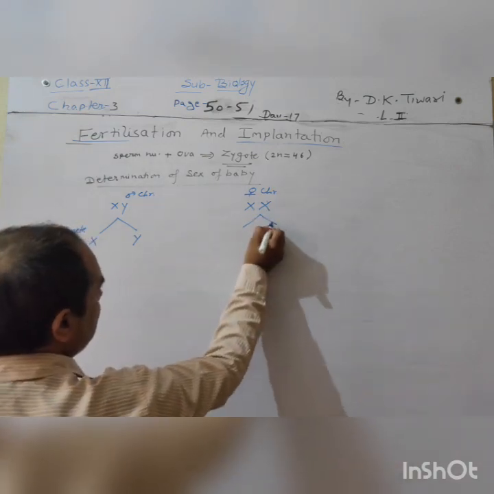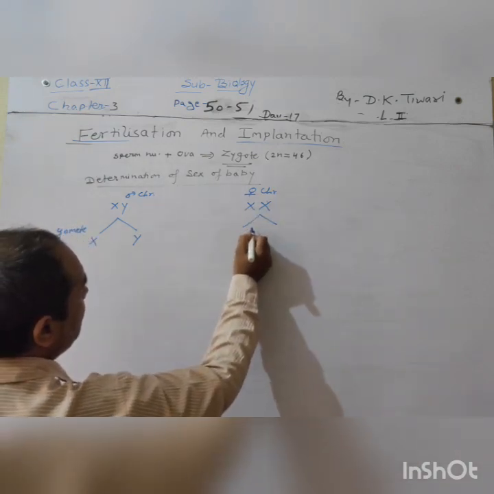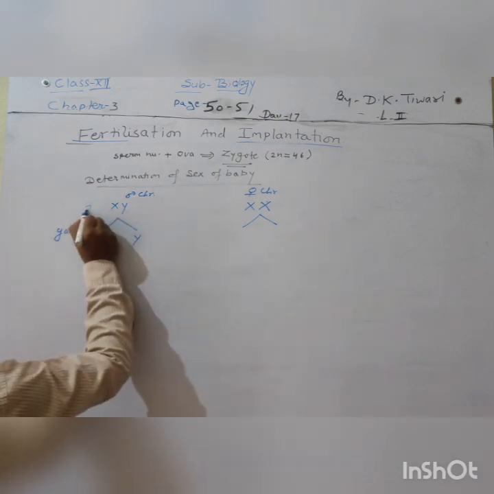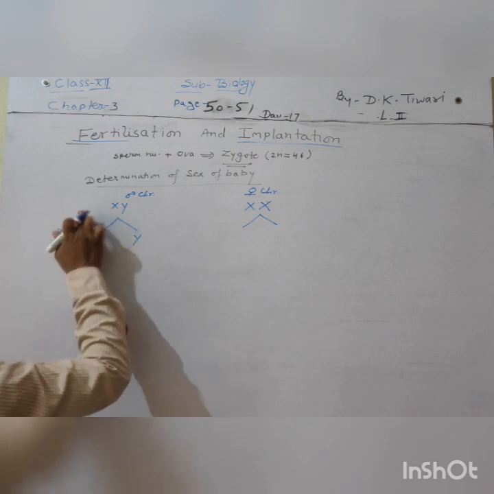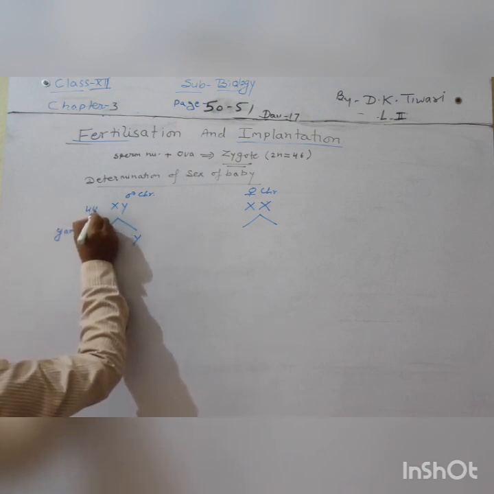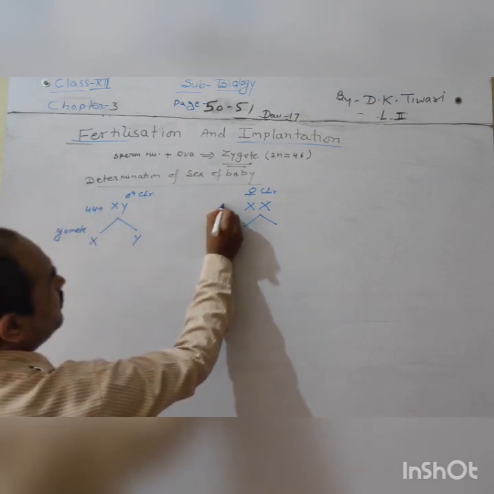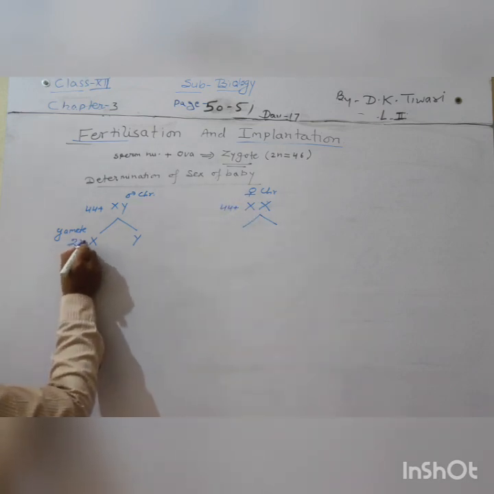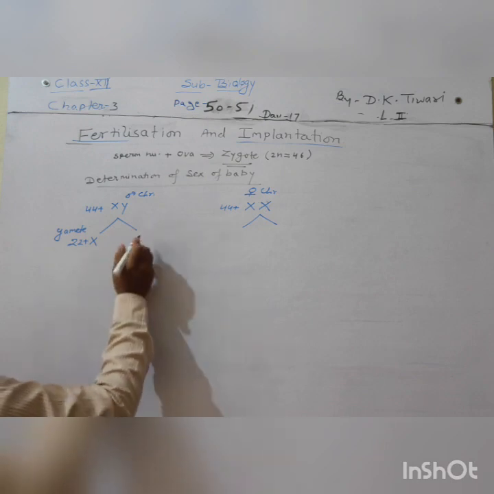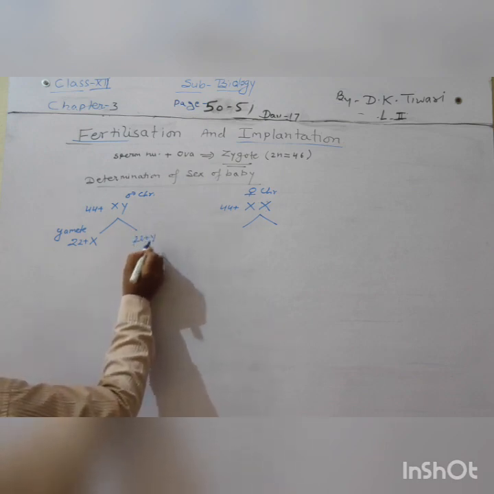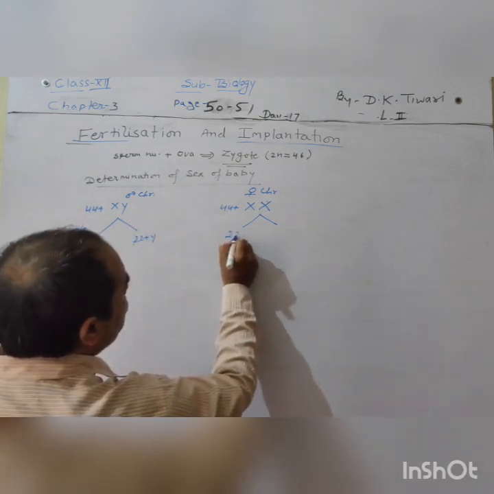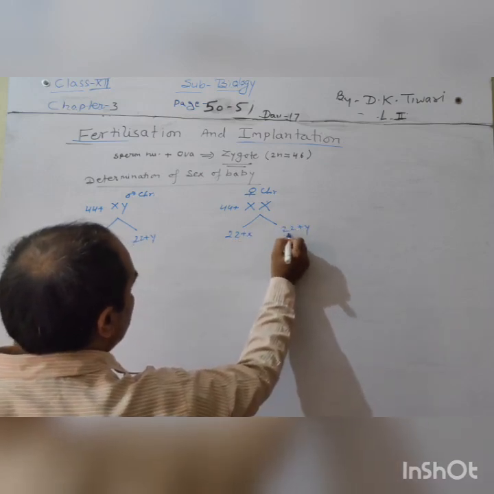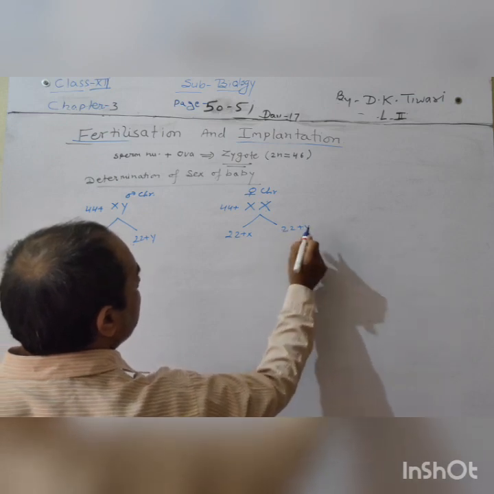The same will be here, but here in case of female, 44 plus XY, let's make it, and it is also 44 plus XX. So it will be 22 plus X and this will be 22 plus Y, and here 22 plus X and 22 plus Y. So gametes are made here.